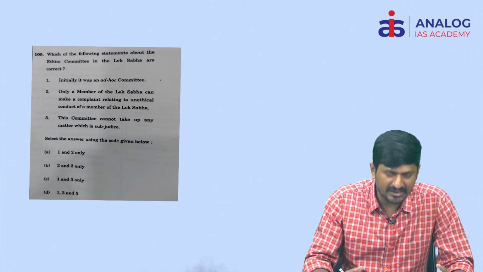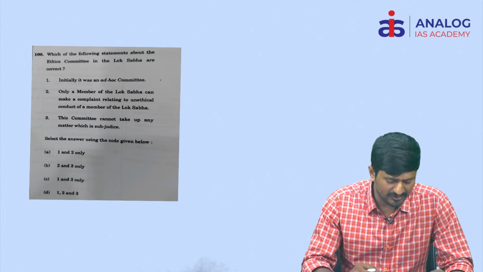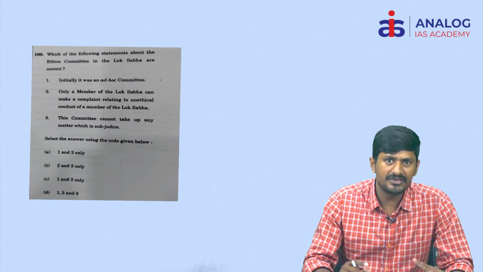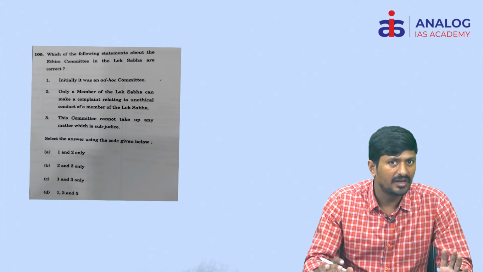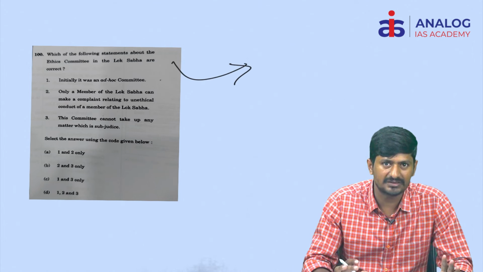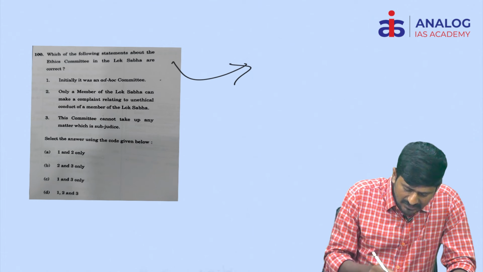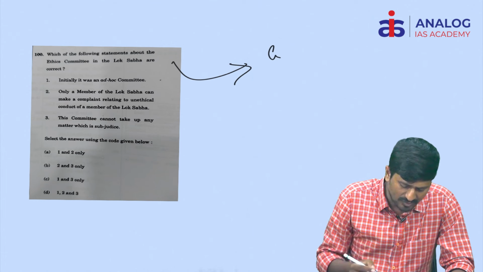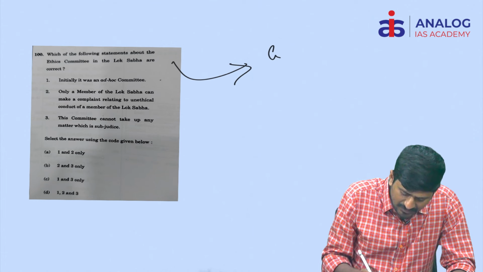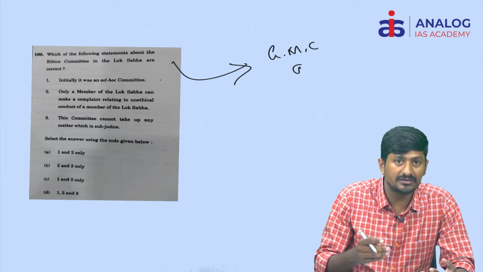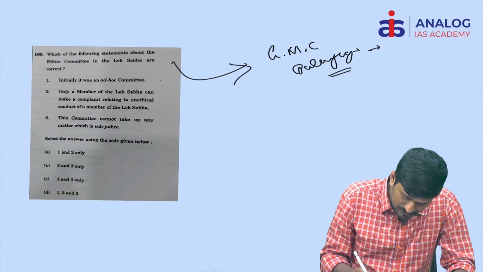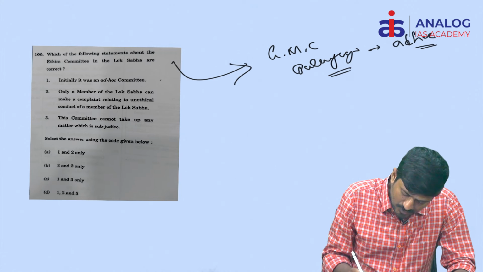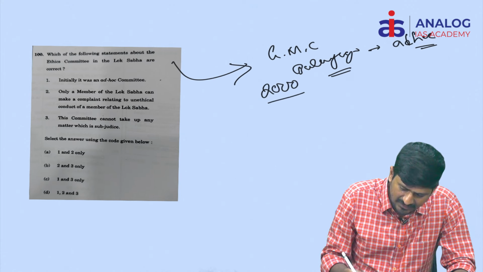Actually, there are three statements given. Why was the ethics committee question asked? Basically, TMC MP Moina Mitra has been disqualified or expelled from the house. In this context, this particular question has been asked. If you look at this ethics committee in the case of Lok Sabha, for the first time it was established under the chairmanship, that is the speakership, of GMC Balayogi, who initially made it an ad hoc committee in the year 2000.